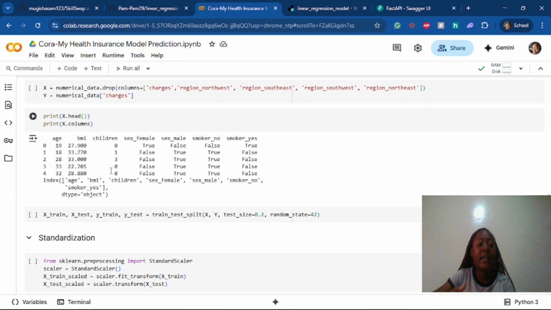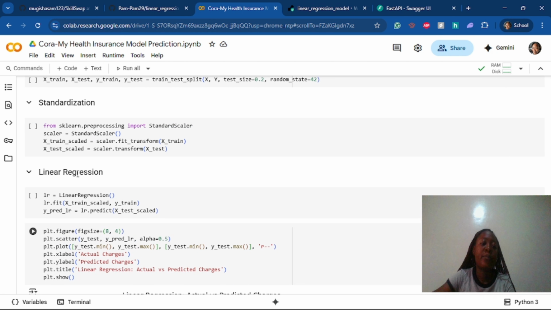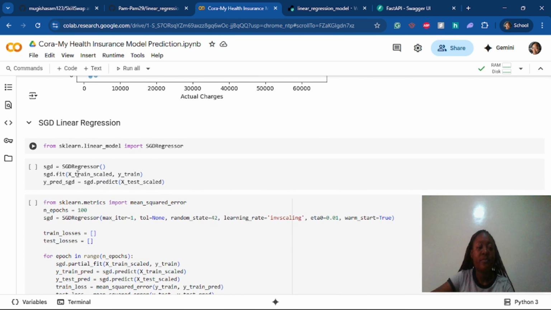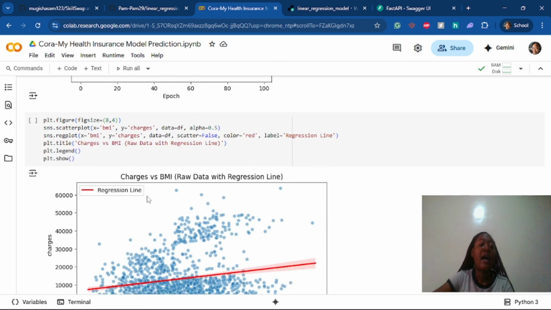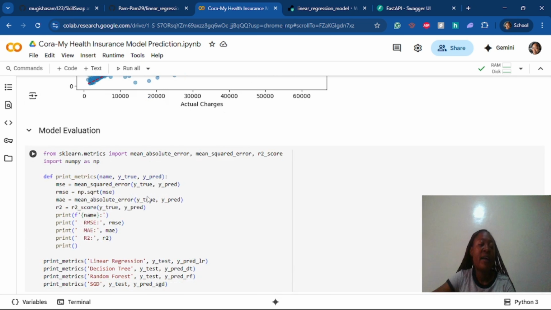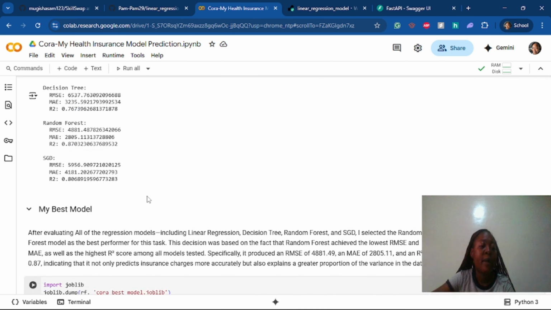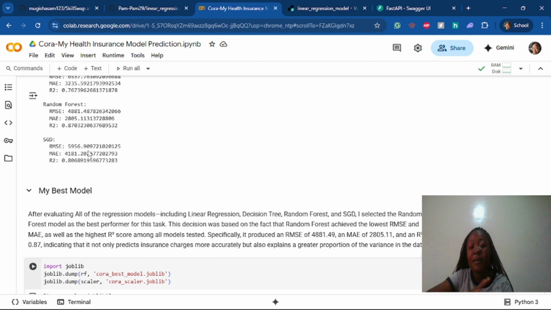Then I determined my X and Y, standardized my data because it's always important, and worked with four different models: linear regression, SGD linear regression, where I looked at my loss curve, decision tree, and random forest. After doing my evaluation, I figured out that my best model is random forest, because it has the lowest RMSE, the lowest MAE, and also the highest variance score, which is 87%, which is why I picked it as my best model.